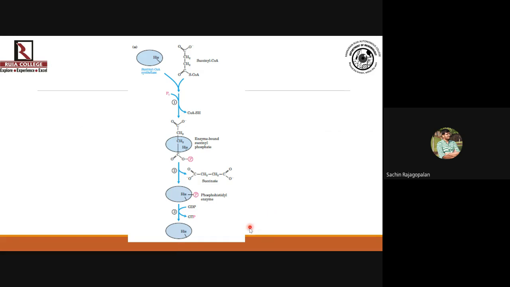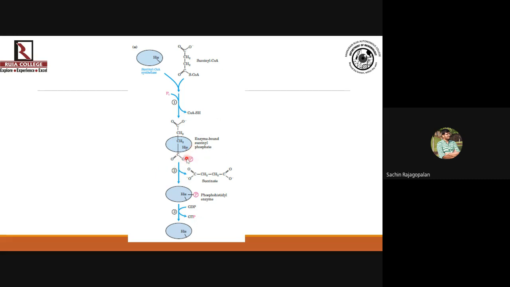So this is a part of the nucleoside diphosphate kinase, showing how a GTP is formed. What this enzyme does is take up a phosphate, which comes from the inorganic phosphate, from phosphoric acid in the cytoplasmic pool. That phosphate is taken up, CoASH is released, and the phosphate is attached to the succinyl group while it is being converted to succinic acid.